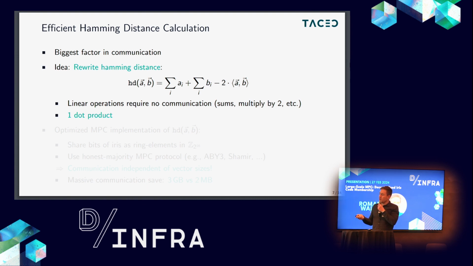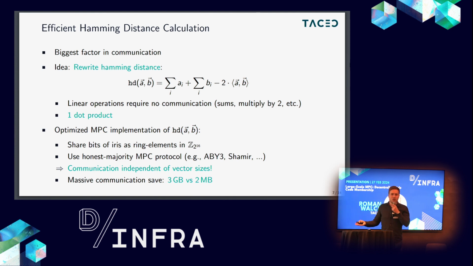What we did when we looked at this protocol, the first thing was rewriting the Hamming distance computation from the XOR and the sum to this expression here. When A and B are the two bit vectors, we would first sum up the vector A, sum up the vector B, and subtract twice the dot product of these two vectors. In these secret sharing protocols, adding secret shared values together and also multiplying by a constant does not require communication. So the only part of this expression where we have communication is the dot product. So why does this help us?